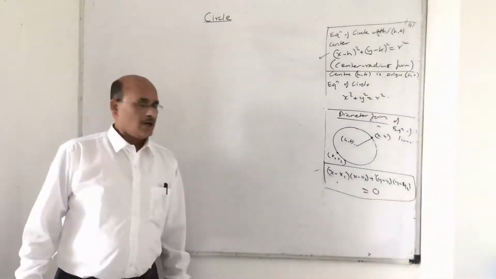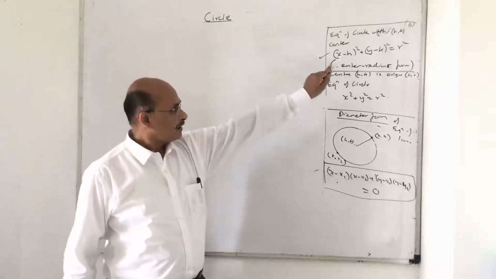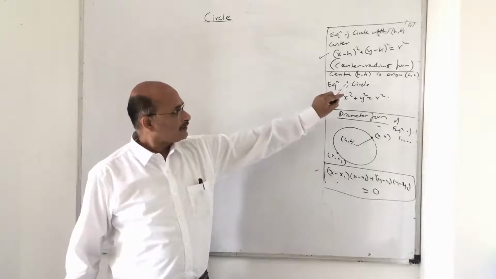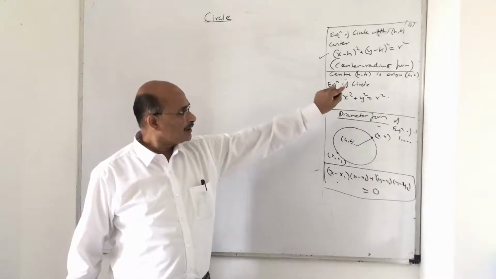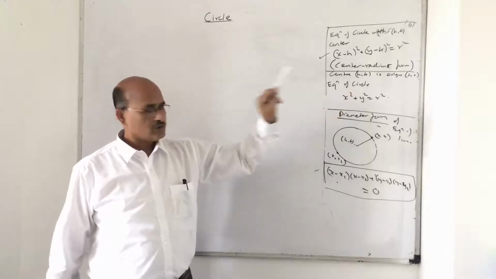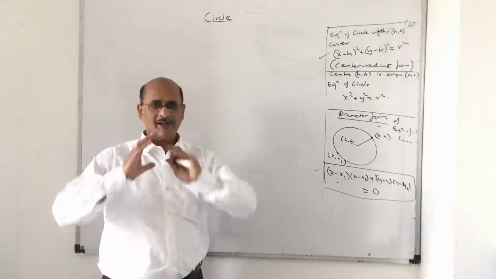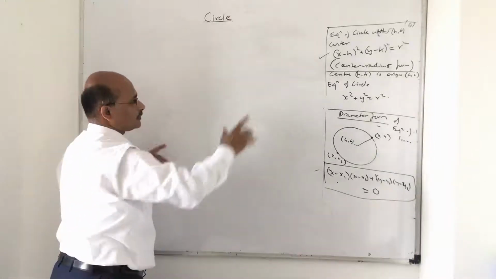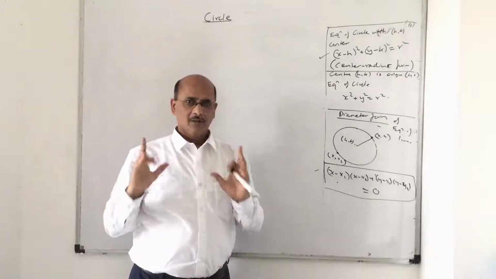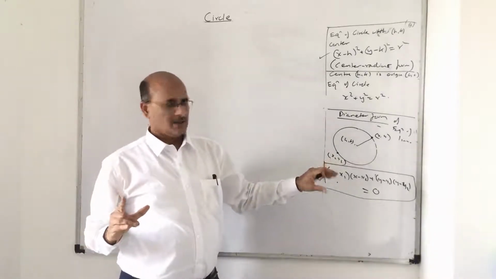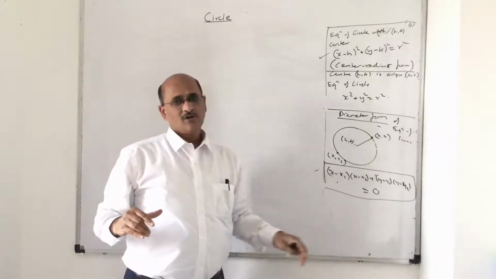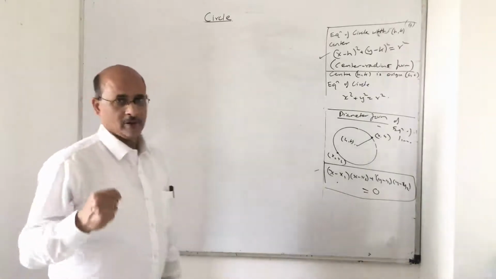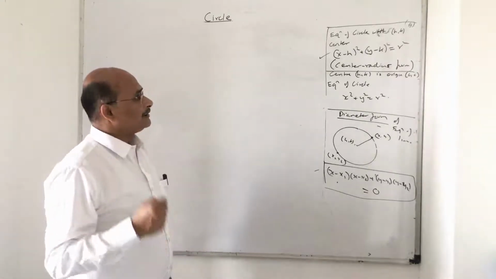Hi children, I hope you understood what we did with the center radius form of the circle, then a special form, the diameter form. And of course if the center is h, k and 0, 0, that is, the center of the circle is at the origin, then the equation of the circle is given by x square plus y square equals r square. So whatever definition of a circle we had learned, what we are talking about is the equation of a circle, nothing more and nothing less. Keep that in mind. So these are the different forms of circles. Besides this, there are some small parts. When the sum comes up, I will take it up with you on that particular issue. But what is important today is the center radius form.